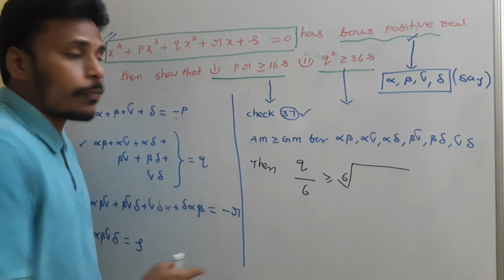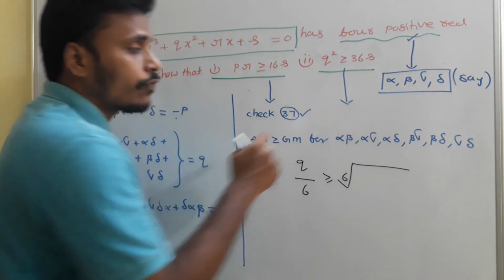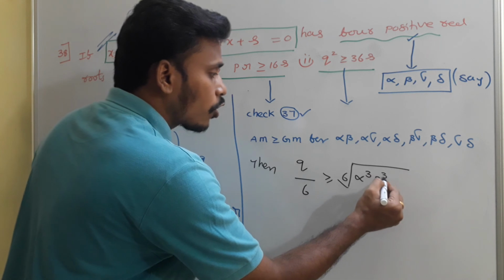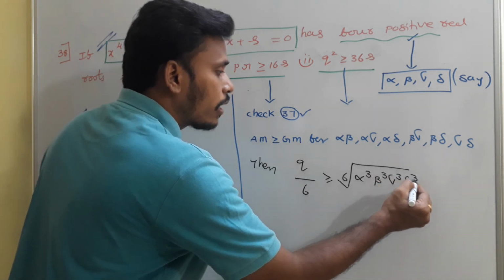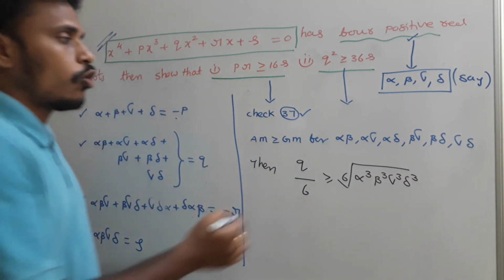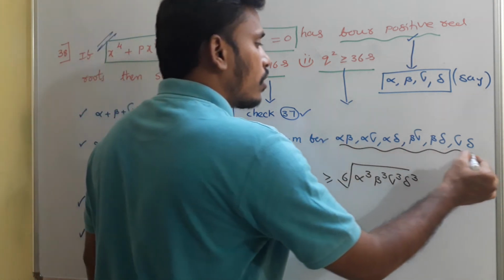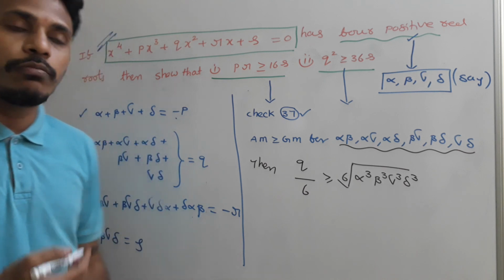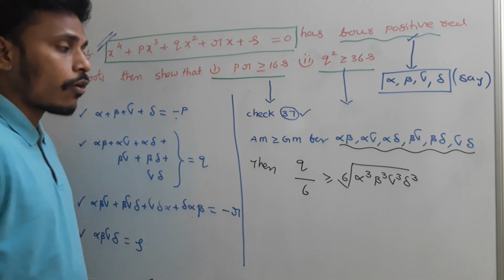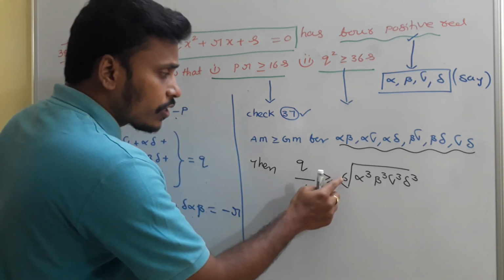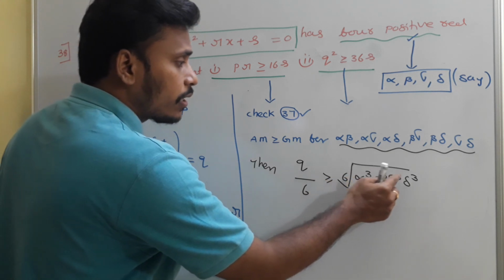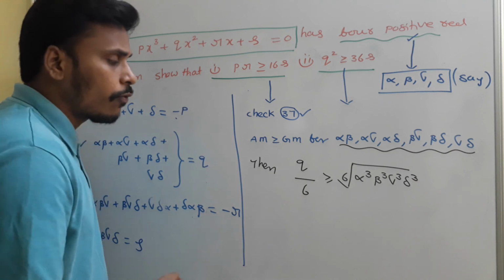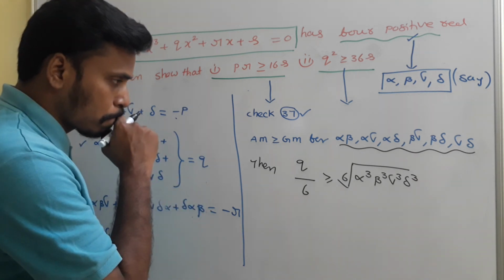When you observe the product, alpha occurs 3 times, beta occurs 3 times. So we write it like alpha cube, beta cube, gamma cube, delta cube. Just observe it. There are 6 terms here. In these 6 terms, if you multiply, you will get alpha cube, beta cube, gamma cube, delta cube. So now this is the sixth root and this is alpha, beta, gamma, delta whole cube. This side I have Q by 6. The task is very simple now.